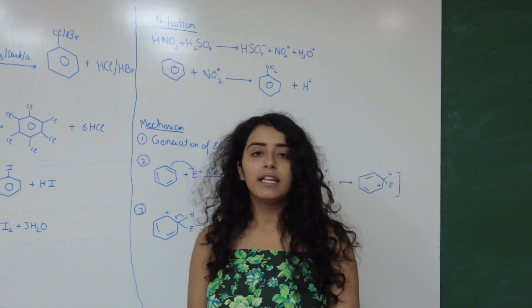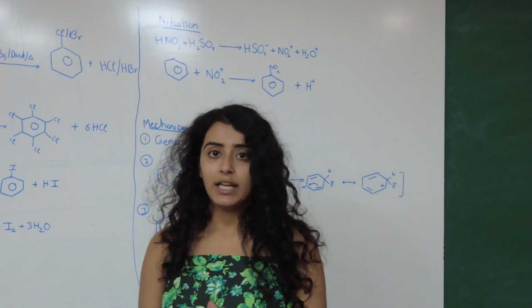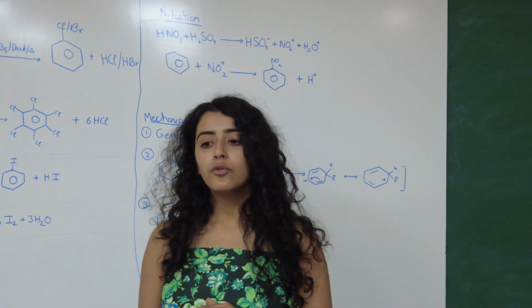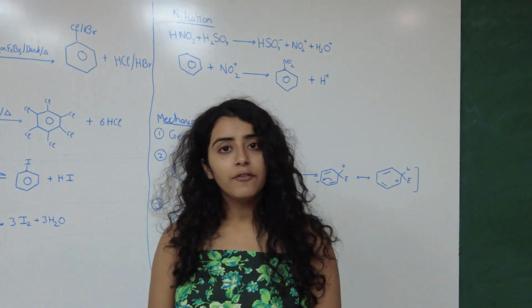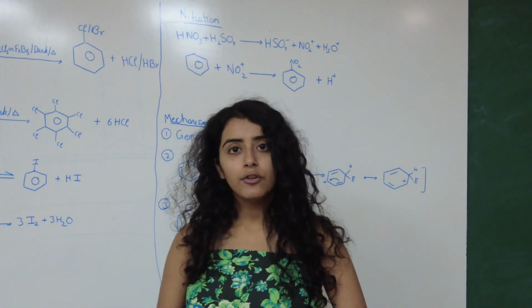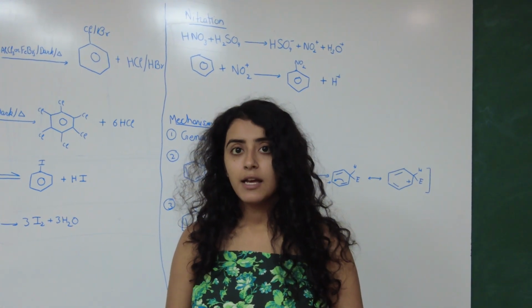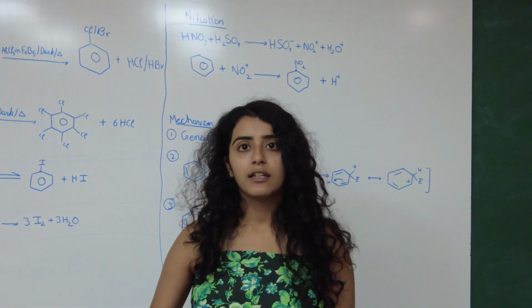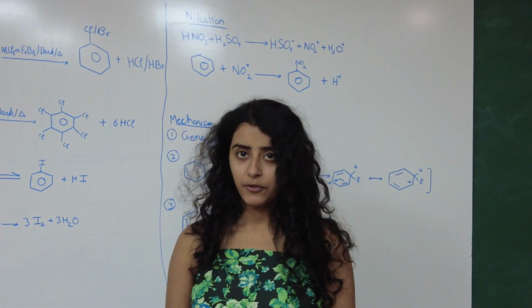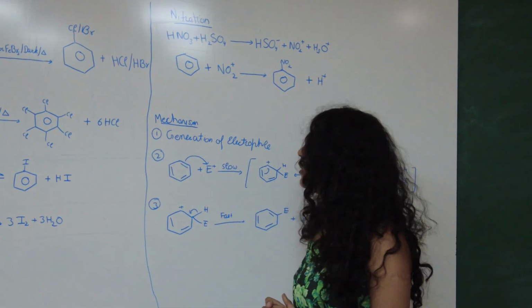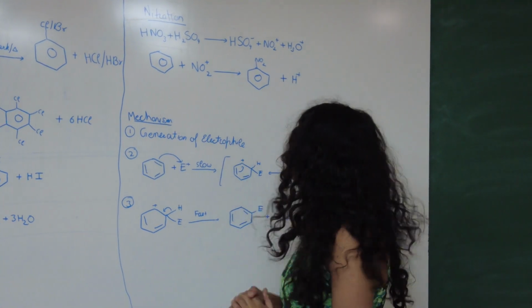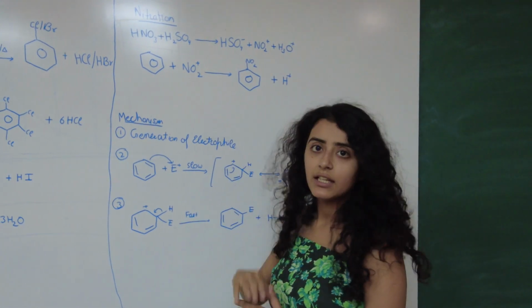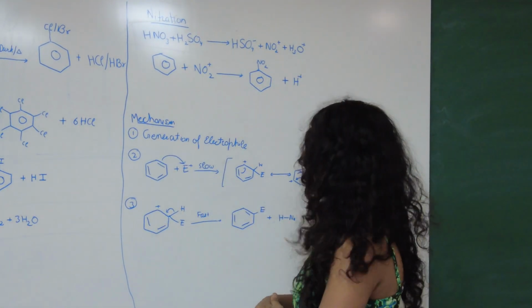Now in arenes, in benzene, there are two electron clouds, one above the plane and one below the plane. Due to the highly delocalized electron cloud above and below the plane, the pi electrons are easily attracted towards the electrophile. So they easily undergo electrophilic substitution reaction. Now the first step of the mechanism is the generation of the electrophile. Like in nitration, the electrophile is generated by the mixture of HNO3 and H2SO4.